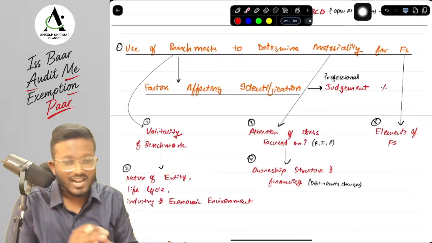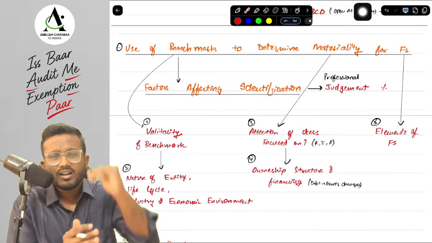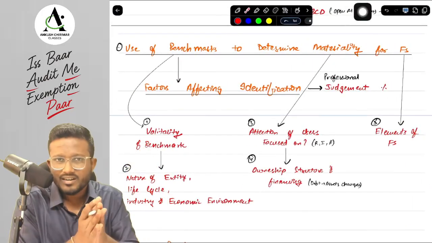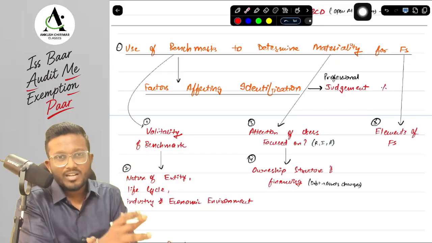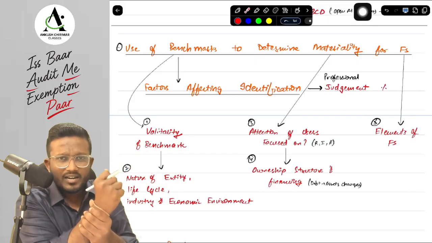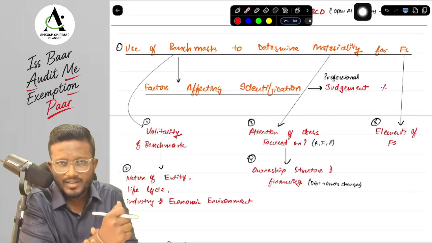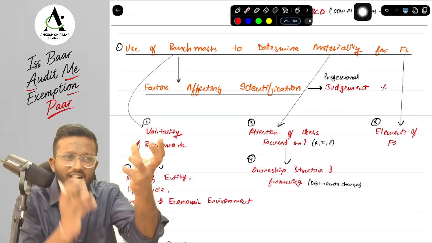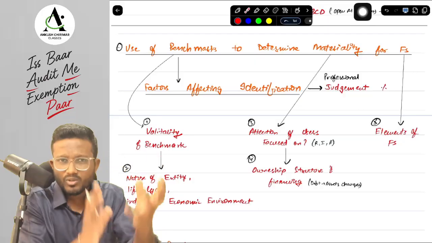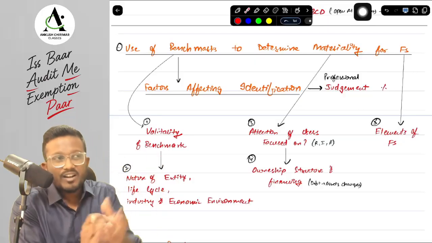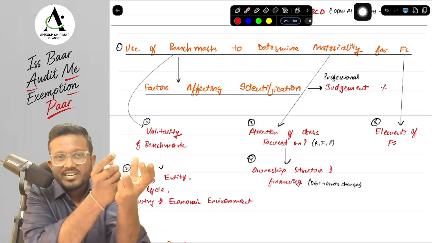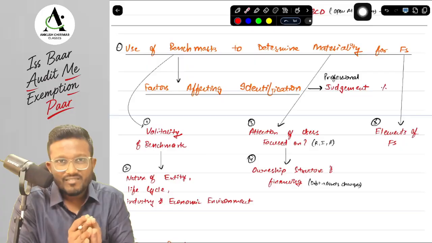Okay, yes sir. Next, here is one more important question. How is materiality set? Does the auditor say that 1 crore is material to us? No, the auditor doesn't say that. The auditor identifies a benchmark and applies a percentage to the benchmark. Suppose in profit oriented entities, we identify profit before tax as a benchmark. Profit before tax is 1 crore, and we apply a percentage of 20% to the profit, which means 20 lakh is our materiality. That's how our materiality is defined. We keep a benchmark, we apply a percentage to the benchmark, and that's how the materiality is decided.